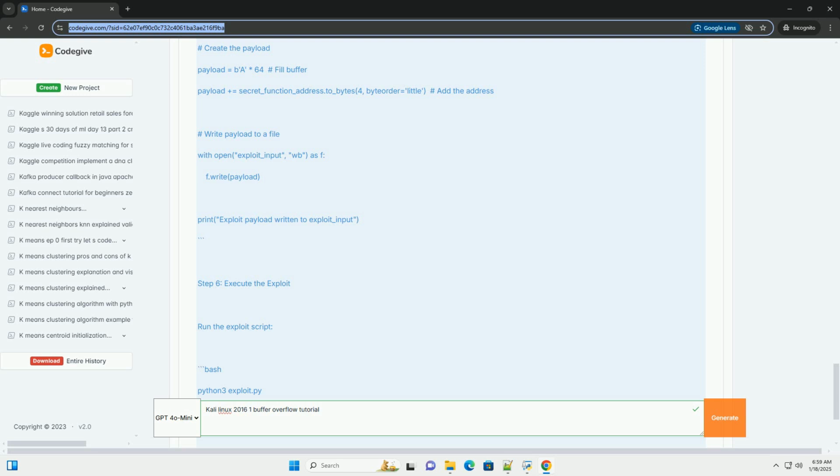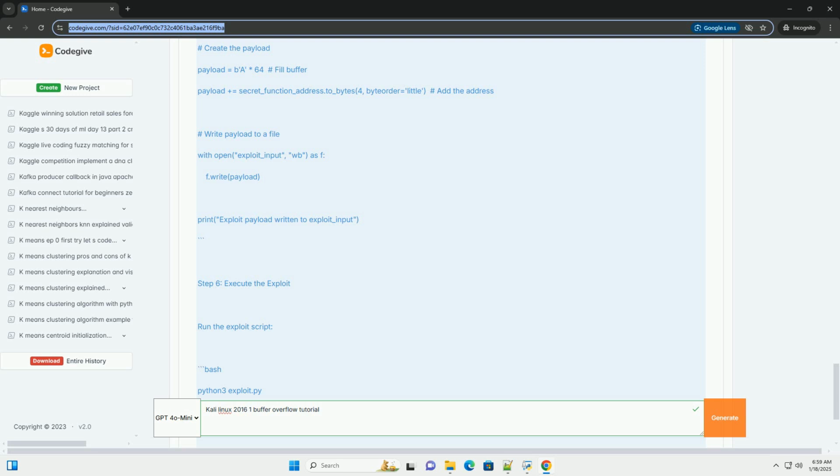Step 4, craft an exploit. Now, we will attempt to exploit the vulnerability. The goal is to overwrite the return address of the vulnerable function to redirect execution to secret_function. 1. Determine the offset. You need to know how many bytes to write to reach the return address.